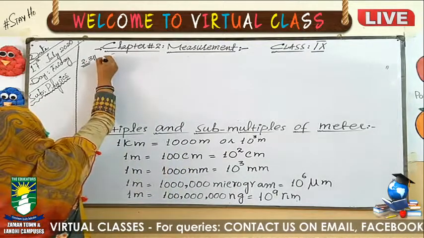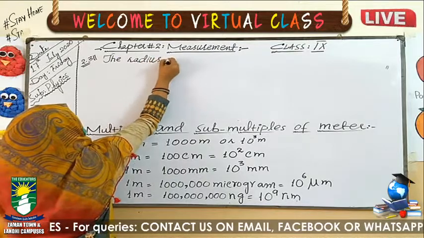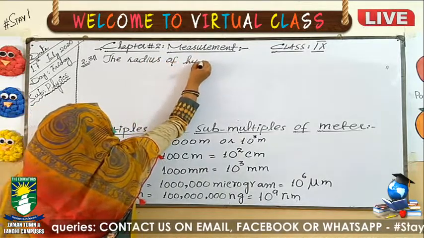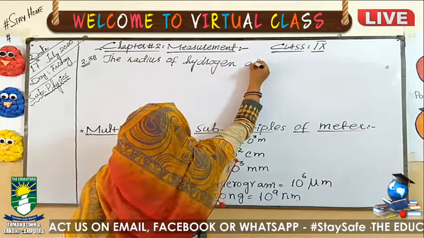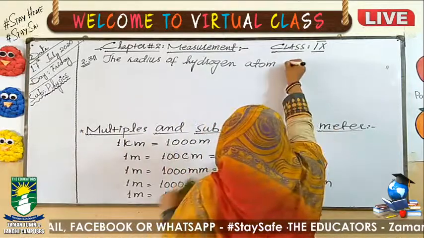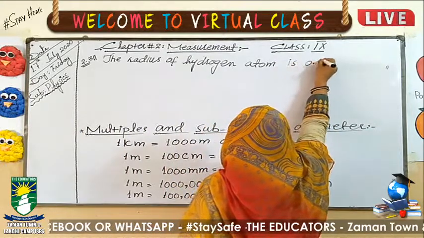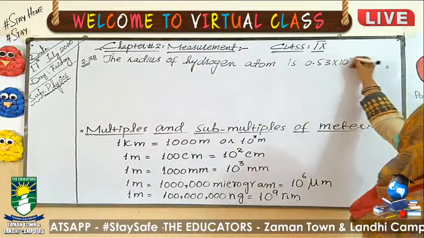The question is: the radius of hydrogen atom is 0.53 exponent minus 10 meter.